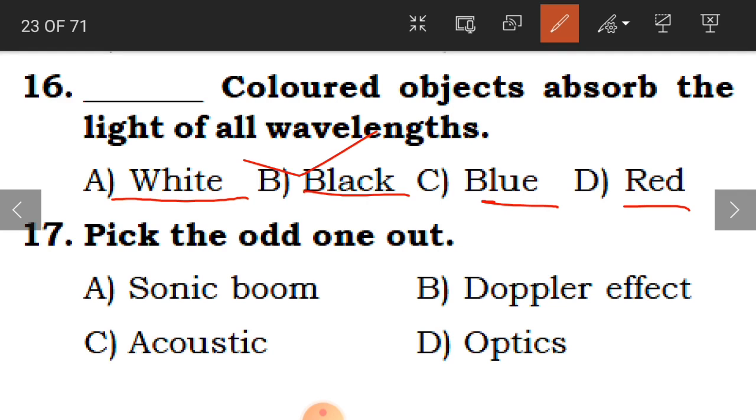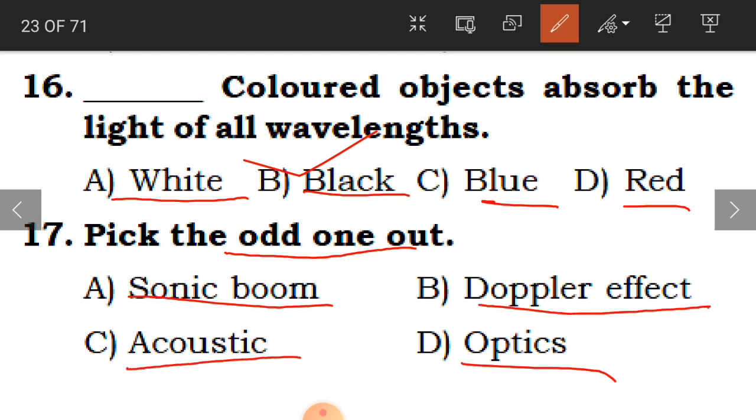17th question, pick the odd one out. Odd one out. What is the odd one children? Which is different from the others. Is it sonic boom, Doppler effect, acoustic or optics? And the answer is optics. Okay, so optics, this is the odd one.